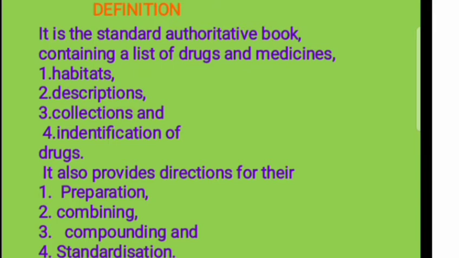It is not only about drugs, but also their habitat, their description, which areas they are available in, how we collect the drugs, and how to identify that this drug belongs to this alkaloid, or that this alkaloid of the drug is responsible for the medicinal purpose. Then what does identification of a medicine mean?